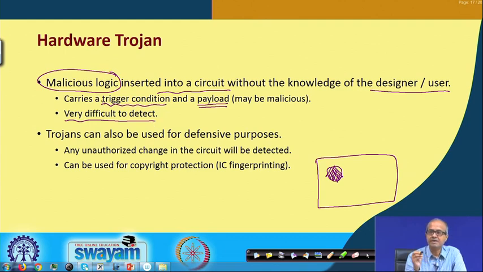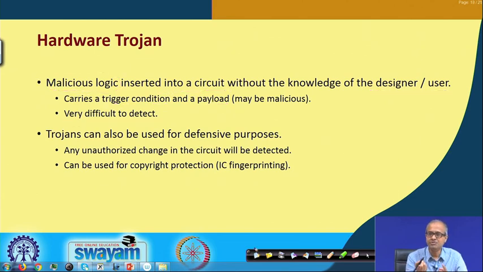This is how an attacker can use Trojans to do something malicious. Well, these Trojans can also be used from the other side, from the ethical side also, like you can also use it for defensive purpose. Like when you are designing an IC chip, you want that someone should not steal your design.